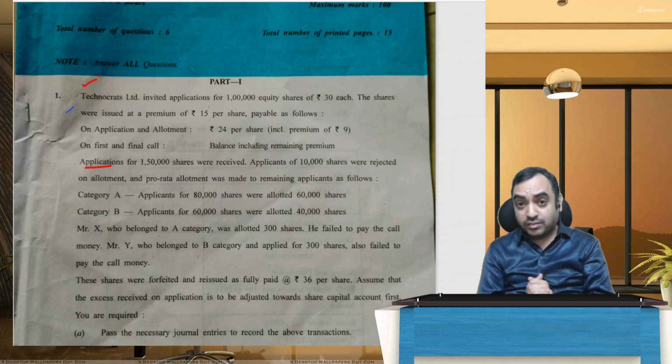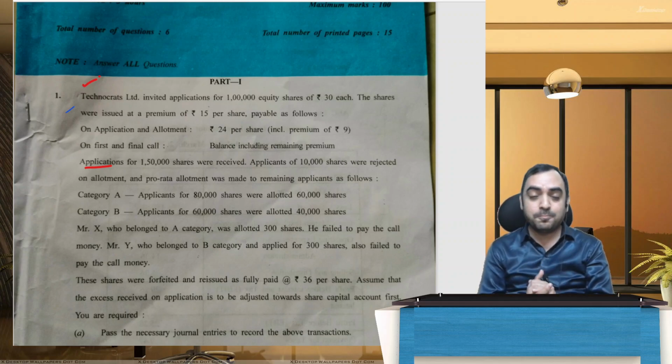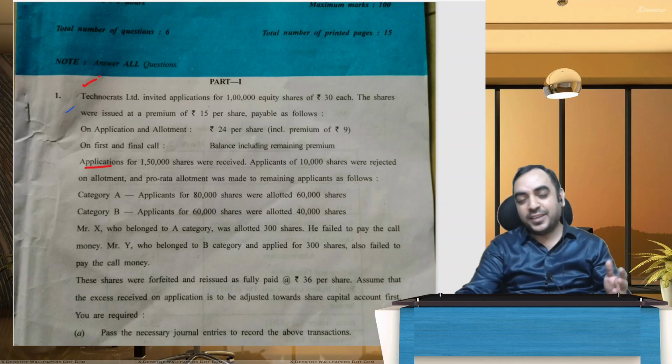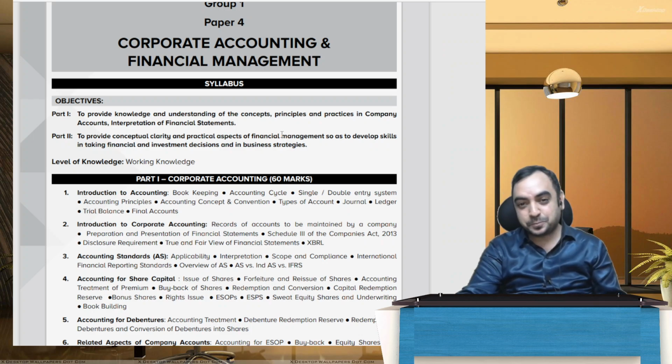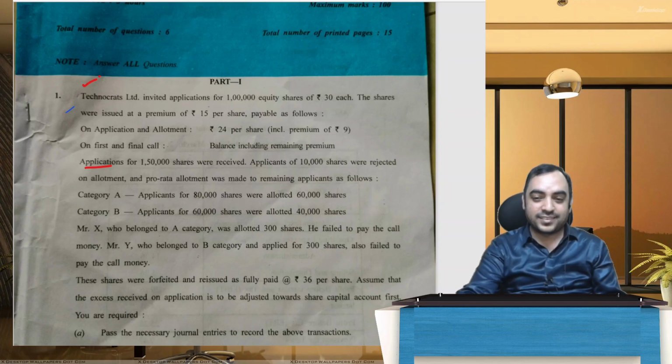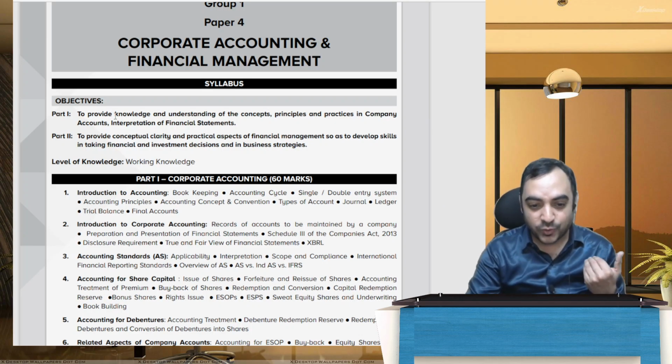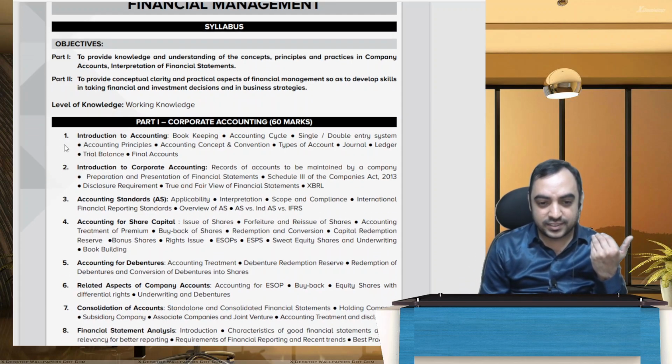Before I go to the questions individually one by one, first let me give you a recap of your syllabus. 60 marks corporate accounting and 40 marks financial management. What you have in corporate accounting: introduction to corporate accounting, basically theory.